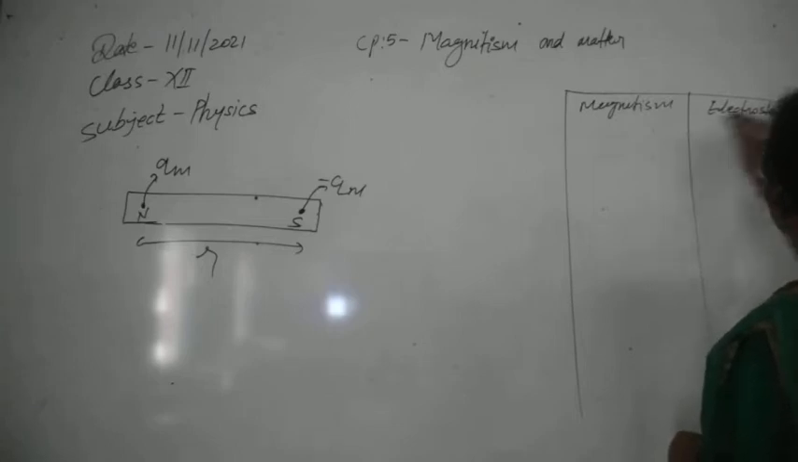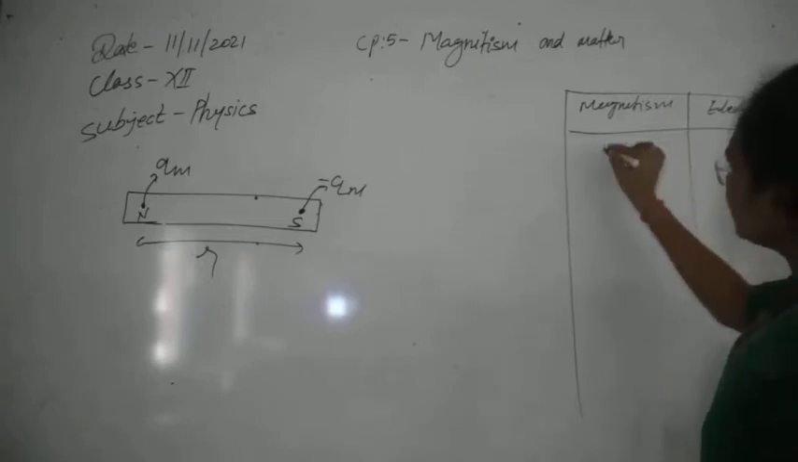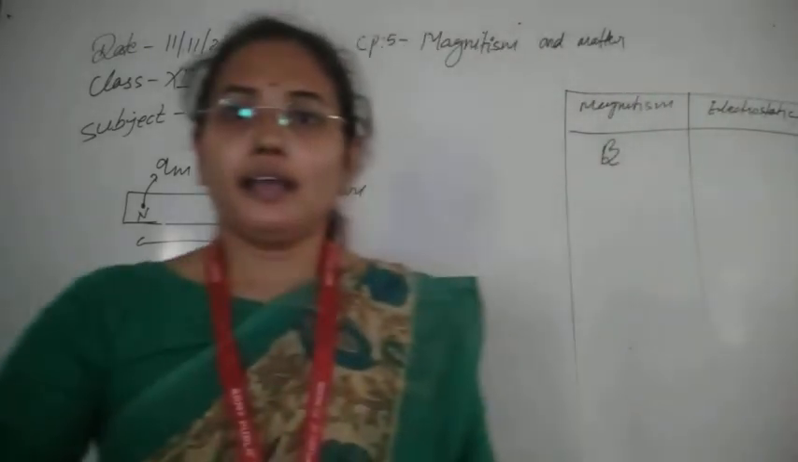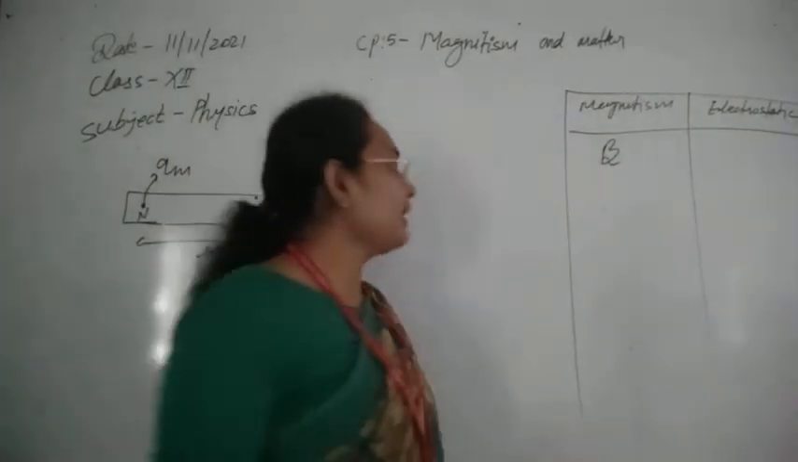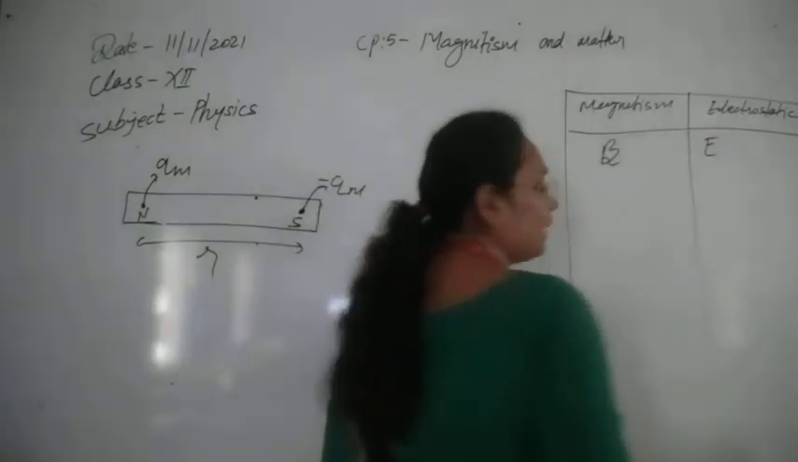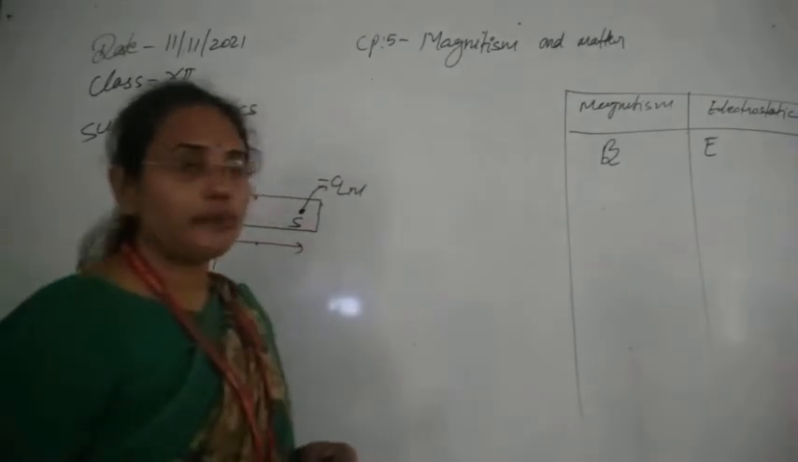So how can you do the analogy now? The first thing that is analogous is the field. In the case of magnetostatics, the magnetic field is denoted by B. In electrostatics, it is E. So this is only the denotation you have to understand.